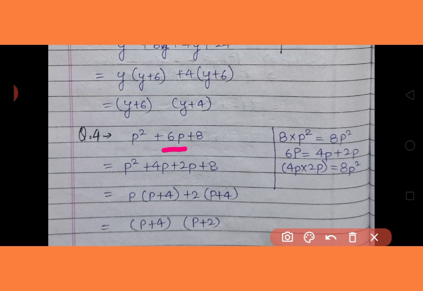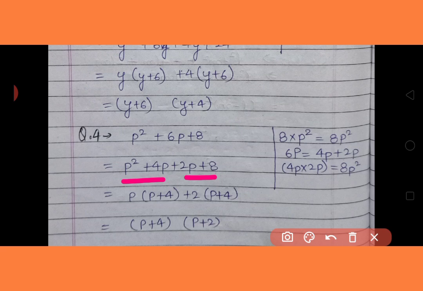So it is very easy: 4 plus 2 is 6 and 4 multiplied by 2 is 8. So I have written here 6p is equal to 4p plus 2p, and here I have done the multiplication also. 4p multiplied with 2p gives 8p square. So we will break this as p square plus 4p plus 2p plus 8, and now we will regroup in two terms.